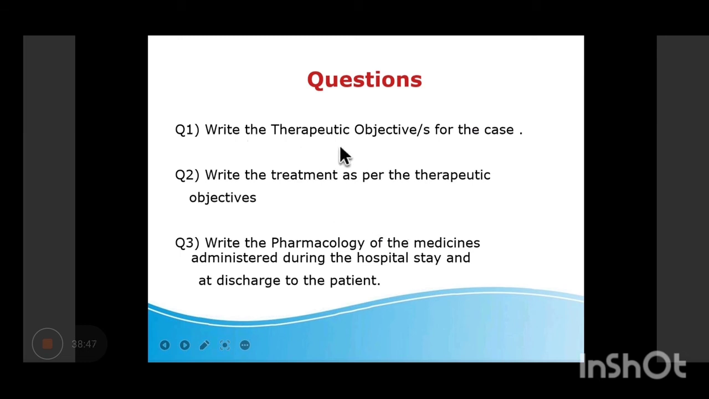Okay, we have discussed this. What is the therapeutic objective? Write the treatment as per therapeutic objective. Write the pharmacology of medicines and the drugs given at the discharge. So how are you going to start?